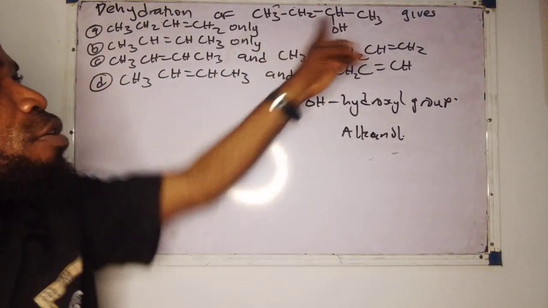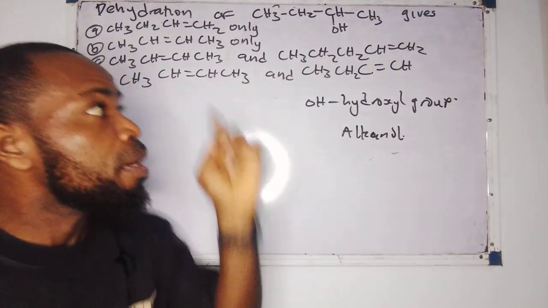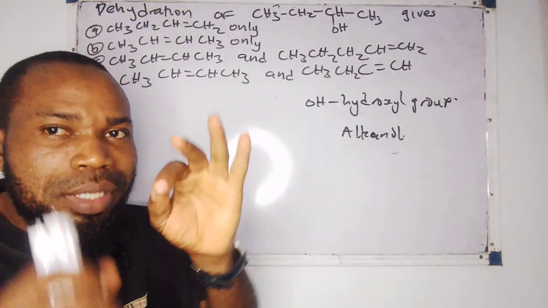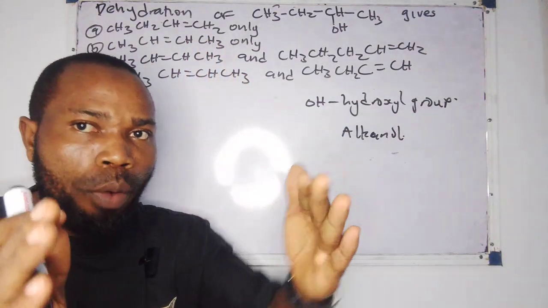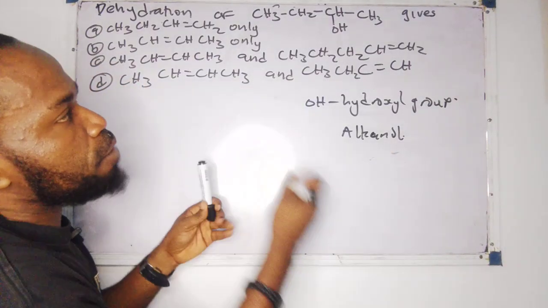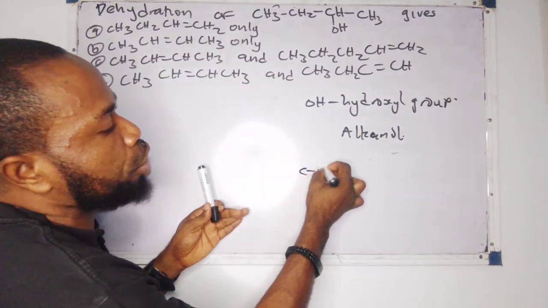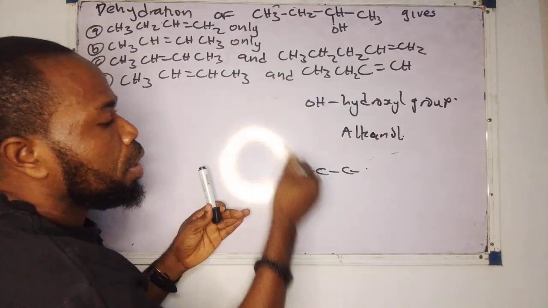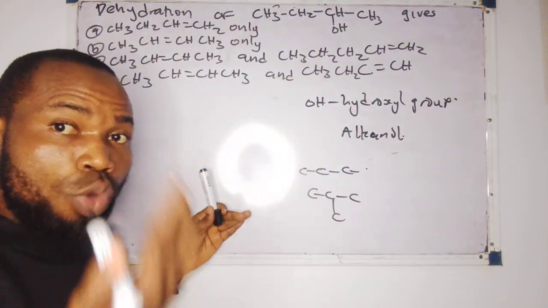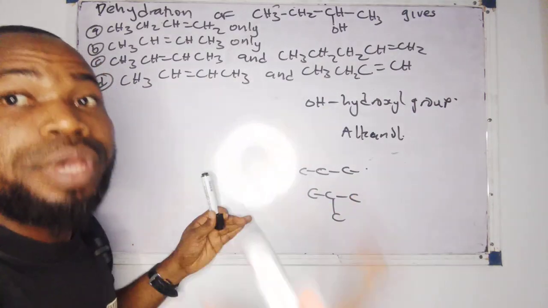Now, this compound is not just having an OH, it's an aliphatic compound. That means we have hydrocarbons, for example, organic compounds. We have some that are aliphatic and some that are aromatic. Those aliphatic compounds are the ones that are straight chain, like this one, or the ones that are branched chain, or there are some aliphatic compounds that also form rings.